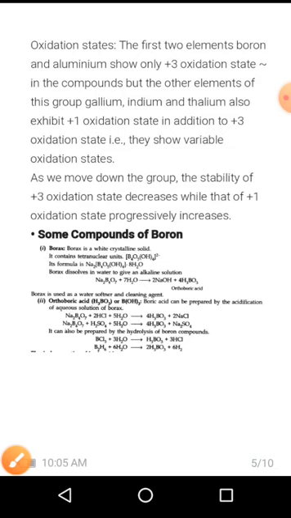So this borax is used as a water softener and a cleaning agent.